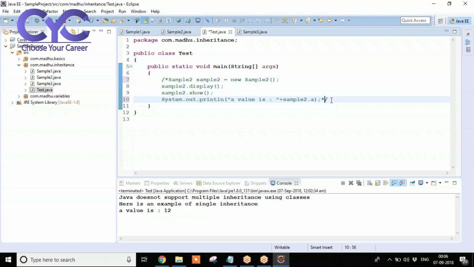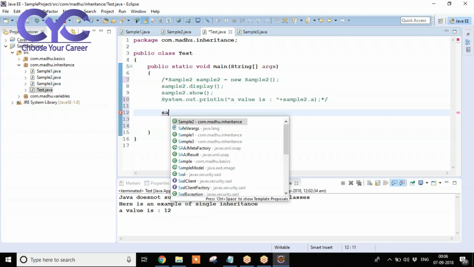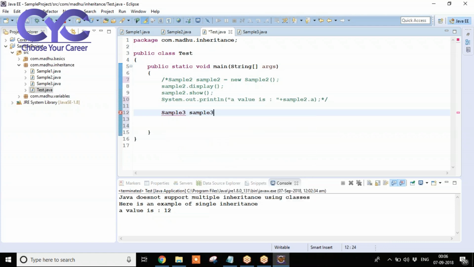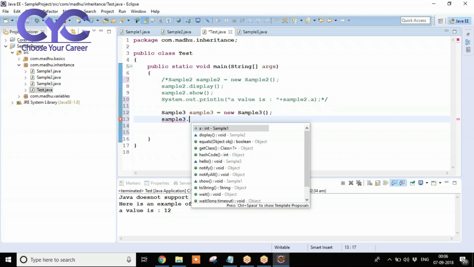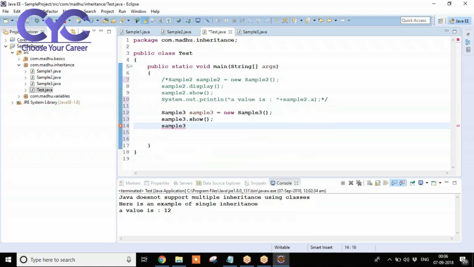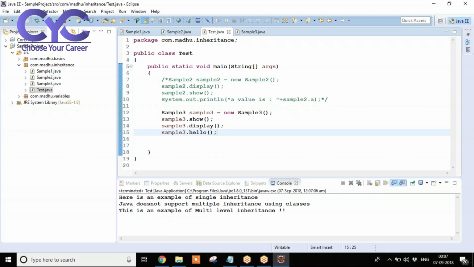Okay. Now in this test class, inside the main method, I'm going to create an object for our sample 3 class. Sample 3 sample 3 is equal to new sample 3. Now here sample 3 dot show method, sample 3 dot display method we can call, sample 3 dot hello method also we can call. Save it and we can run it. The program execution starts from main method. Here first we are calling show method. Show method is going to be executed, and then display method, and then hello method. Clear?